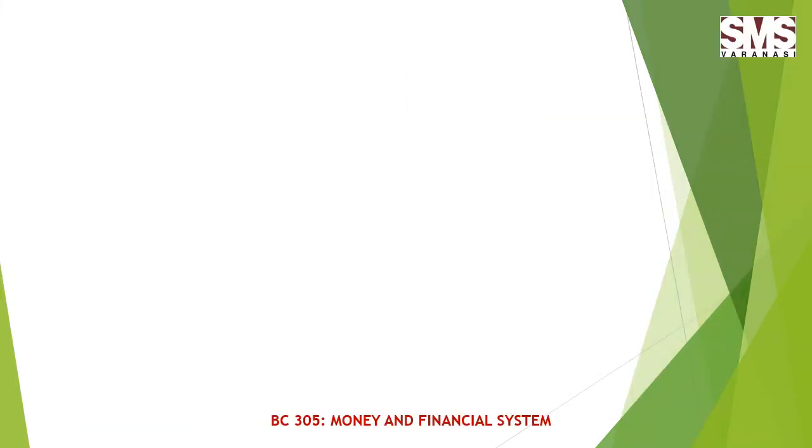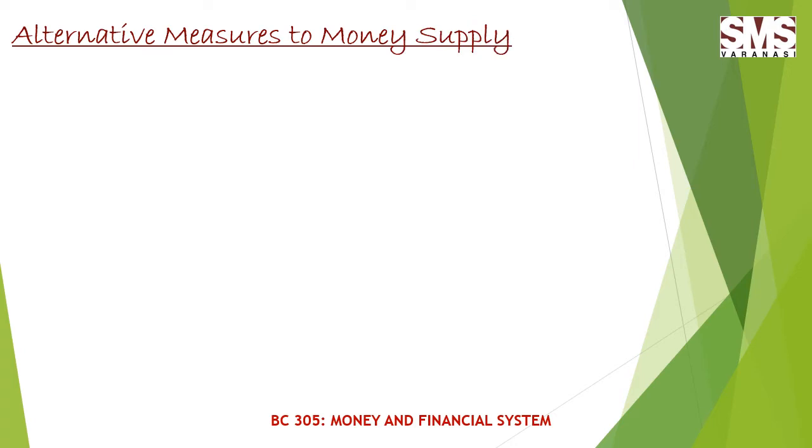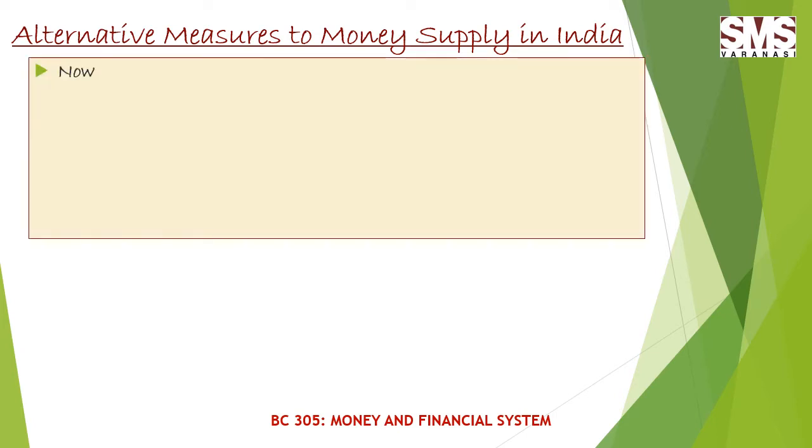Now let's begin with the new topic with respect to alternative measures to money supply in India. So we come to the next logical question: how can we measure the amount of money in the economy?